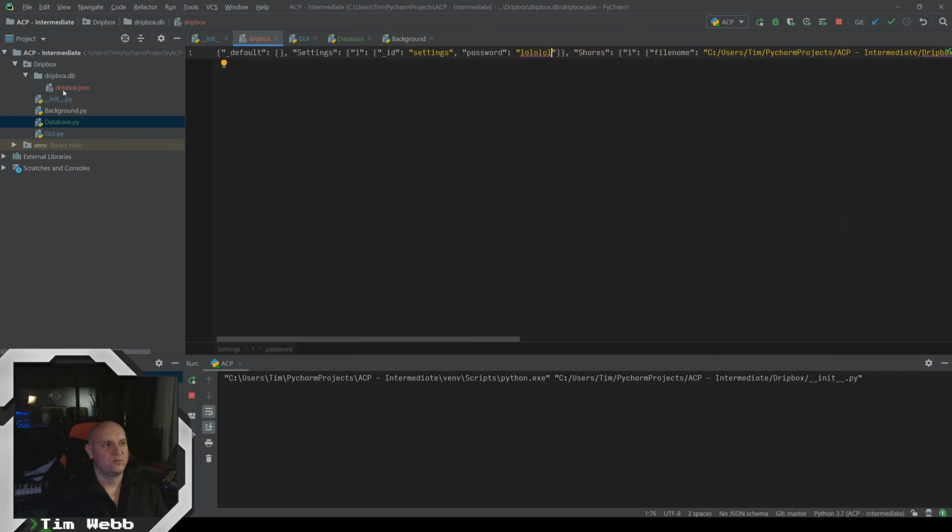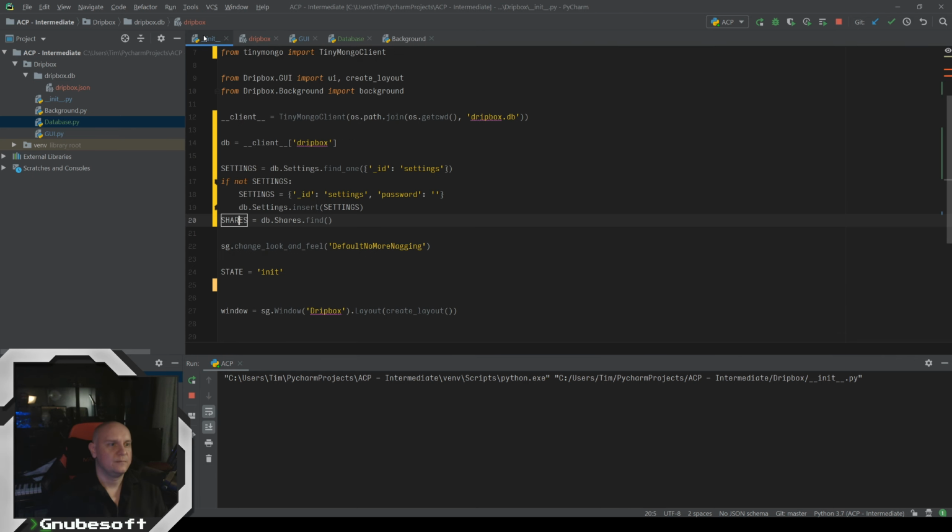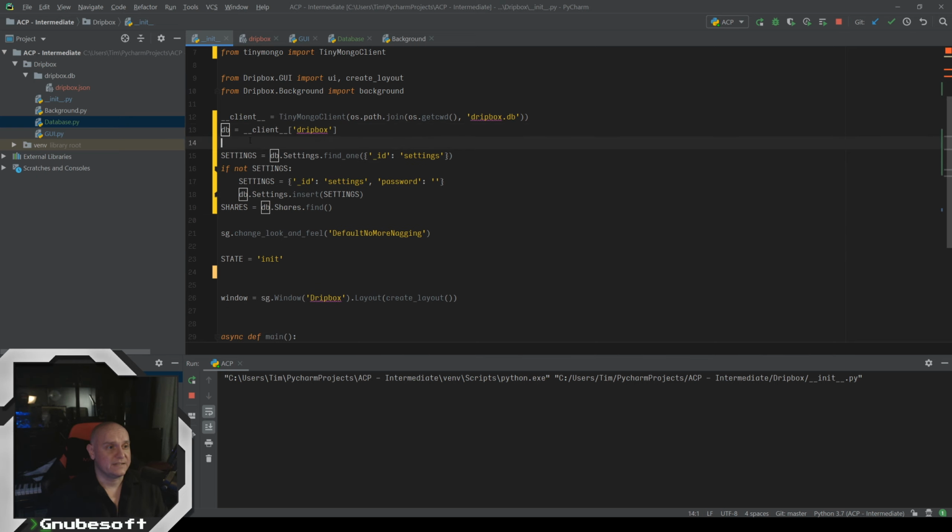Inside of that dripbox.json, inside of our dripbox.db, you'll see that it's created the new shares files here, and it's automatically assigned these complex IDs that are not going to collide with one another. And these are inside of the shares collection, basically. And here's the settings collection where I had my settings and my password. So it's all getting stuffed into this one file. And it really is that simple, right?